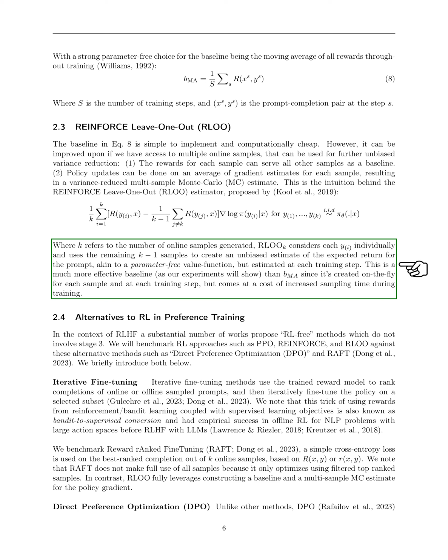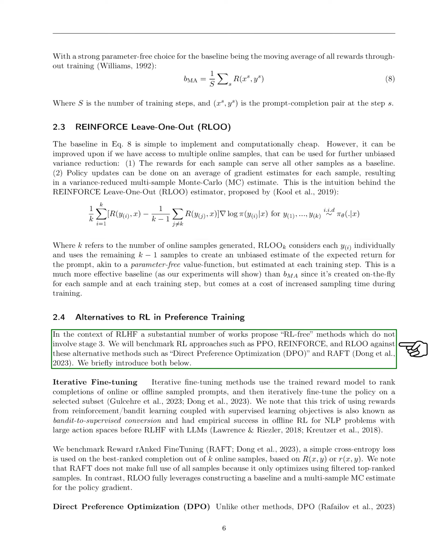Moving on to alternatives to reinforcement learning in preference training, we note that there's a significant body of work proposing methods that don't involve the third stage of reinforcement learning. We compare reinforcement learning approaches like PPO, Reinforce, and RLOO against these alternatives, including Direct Preference Optimization, DPO, and RAFT.